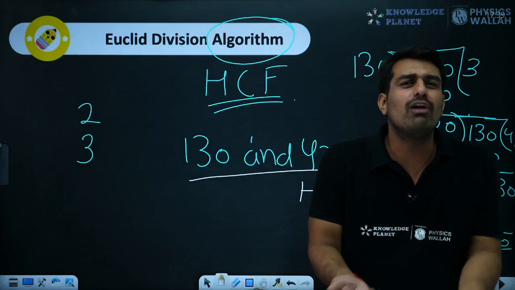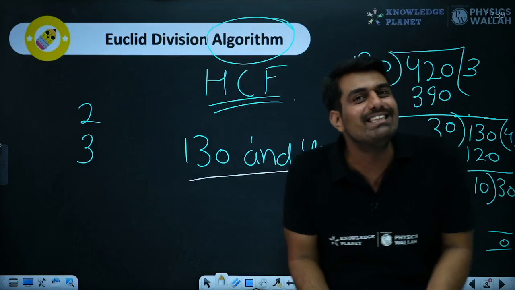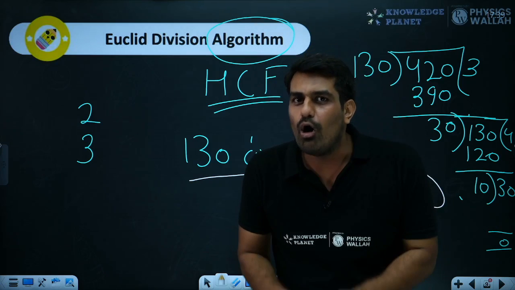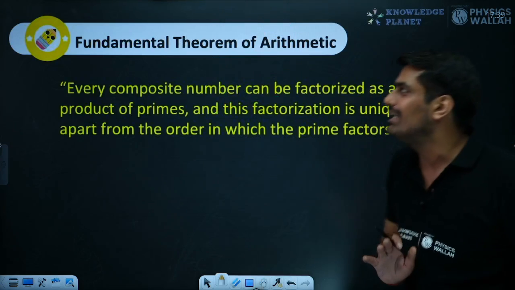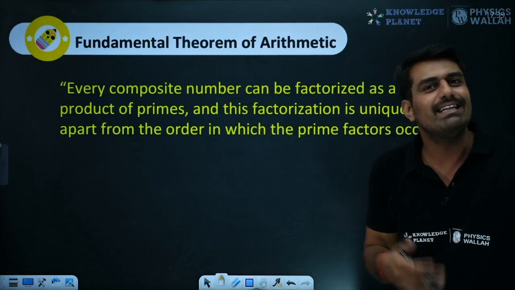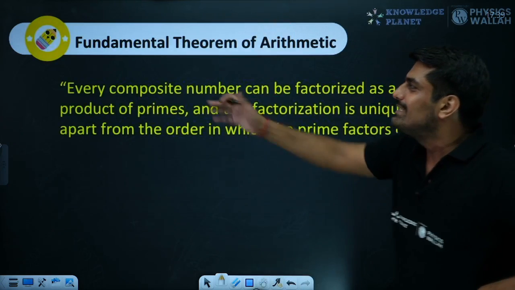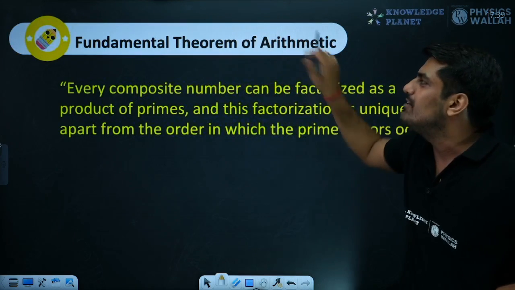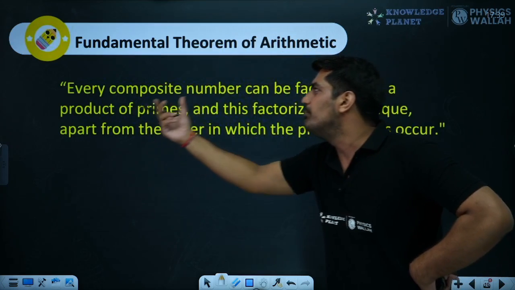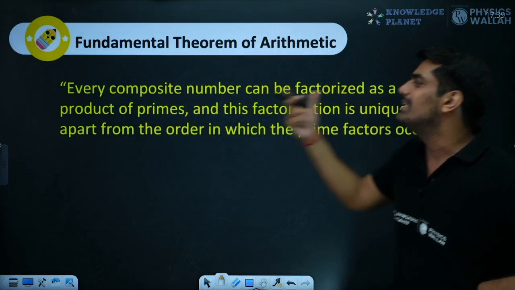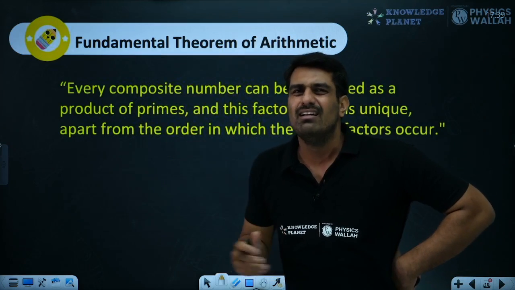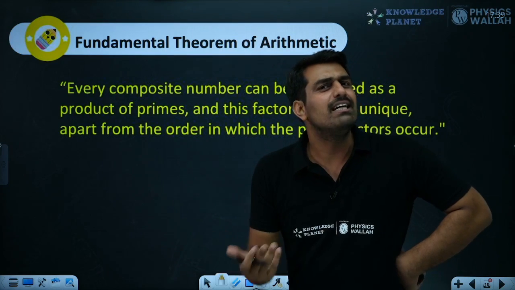But sir, this is all what we have already done. What's new in this chapter? So be on the mark now. We are talking about what's new in this chapter. And we'll say there is nothing new in this chapter. The fundamental theorem of arithmetic says that every composite number can be factorized as a product of prime numbers. We are not good at English. Can you translate it into mathematics?